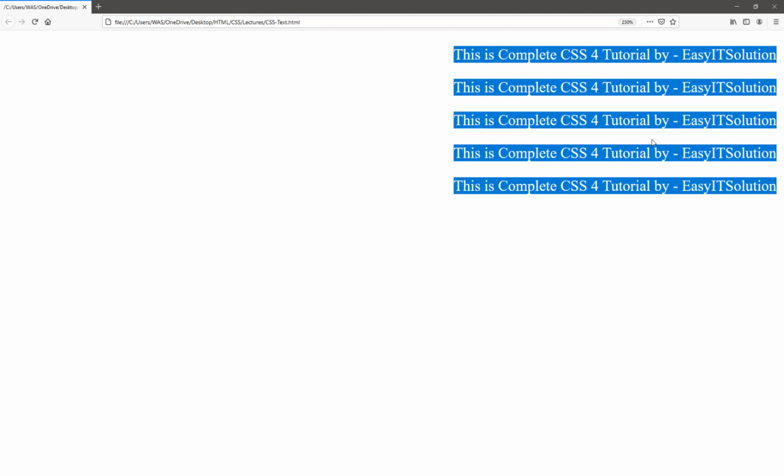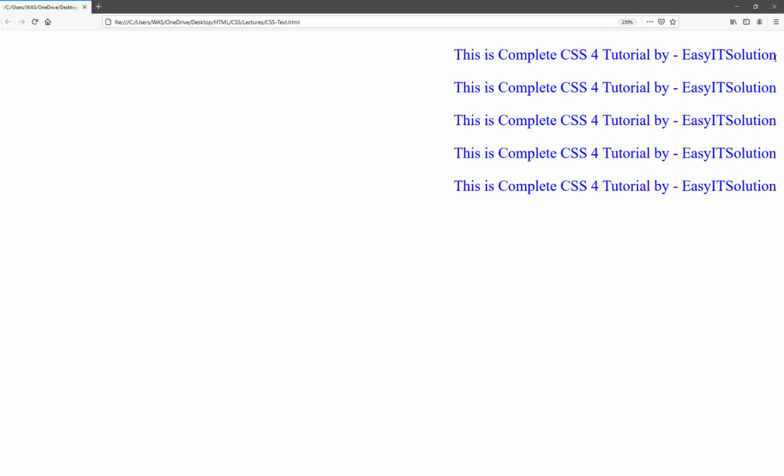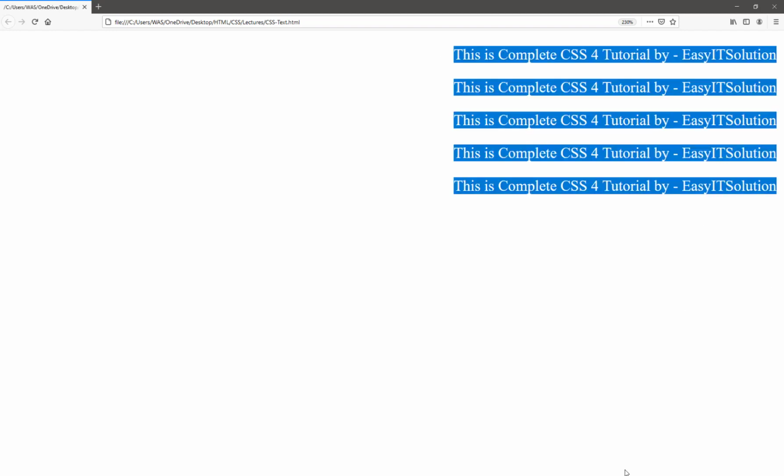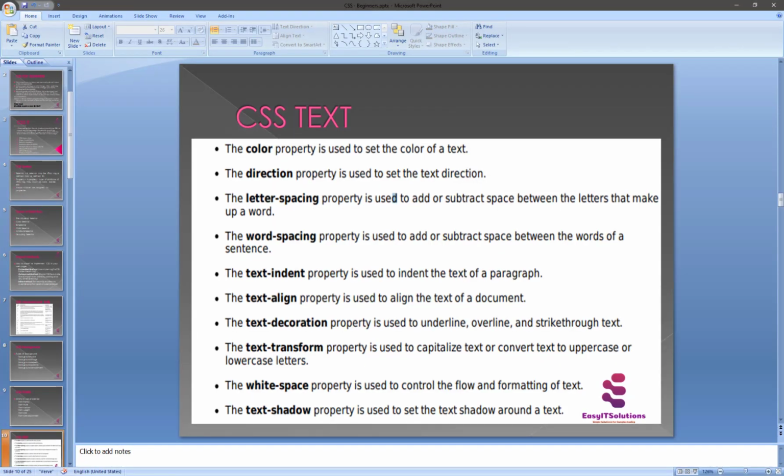Let's suppose we are using Microsoft Word or something else. When we set a direction from the right hand side, it starts writing the letters alphabetically from the right side. So that's why it's on the right side; it's a direction. Alignment and direction are different things. The text-align property is used to align the text of the document, while the direction property is used to set the text direction. So here's the difference between the two.